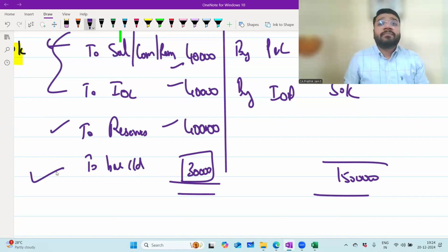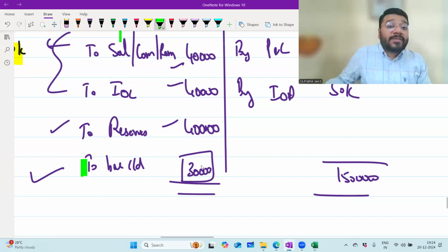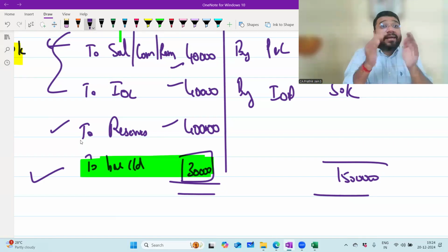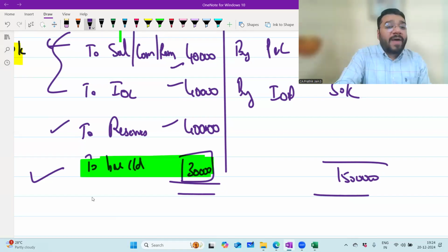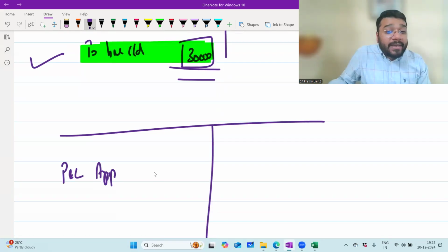If this ledger is left with the balance carried down, it means that this profit is undistributed, or this profit is accumulated. So now this goes where in the balance sheet? Credit side, liability side. This goes to liability side as P&L appropriation account.